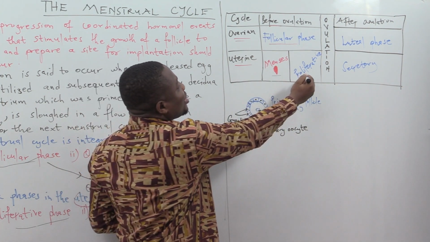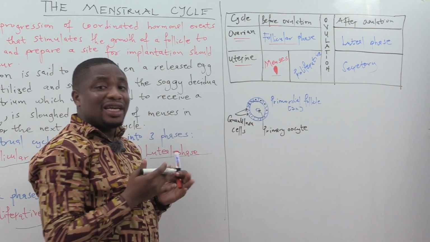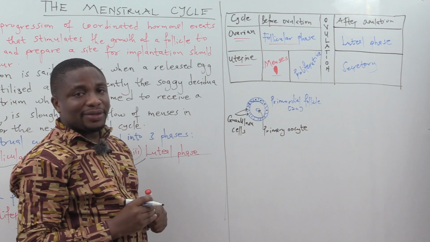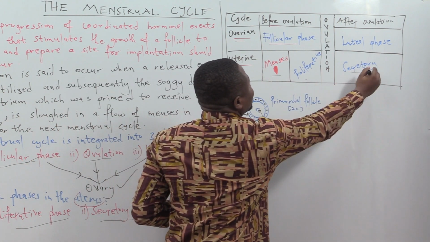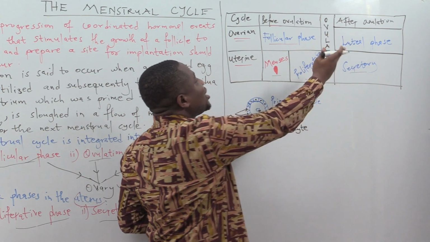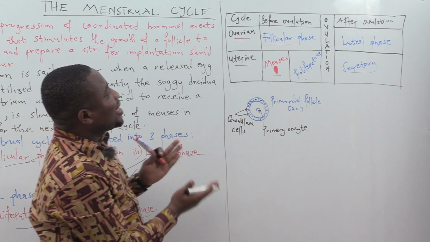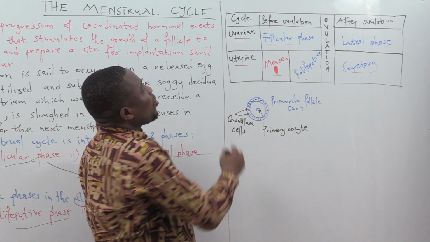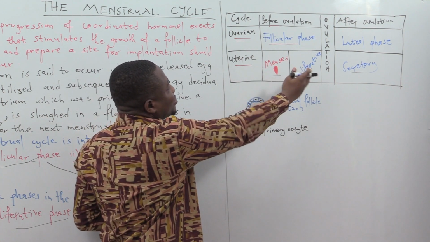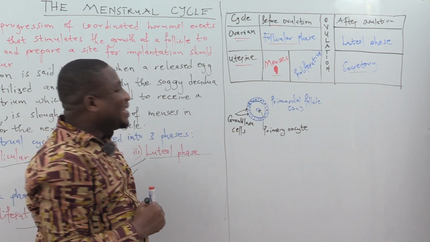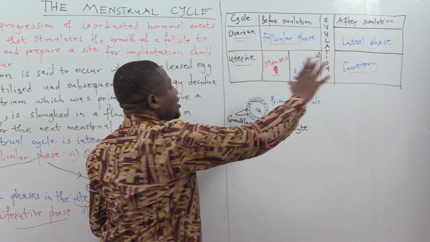Then we'll also have the proliferative phase corresponding to the follicular phase in the ovaries. Finally, after ovulation, you have the secretory phase corresponding to the luteal phase of the ovarian cycle. So as one phase is taking place in the ovaries, another phase is taking place in the uterus. This is the match.